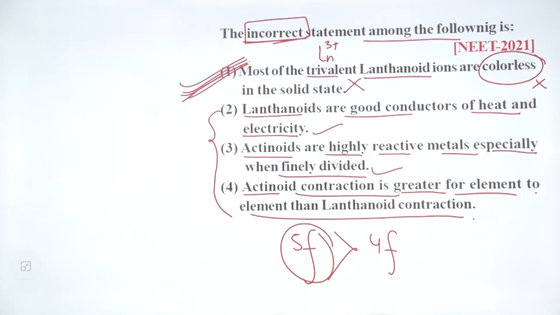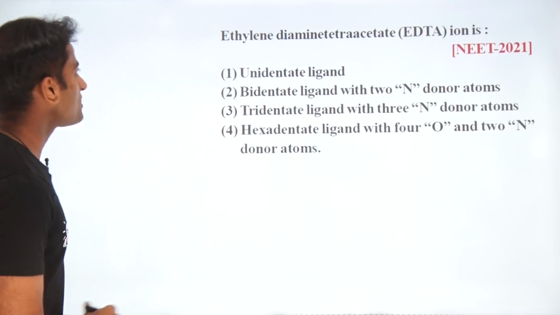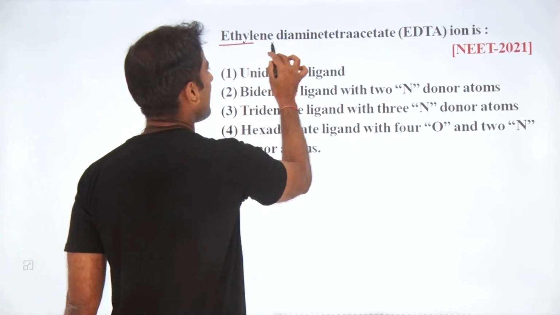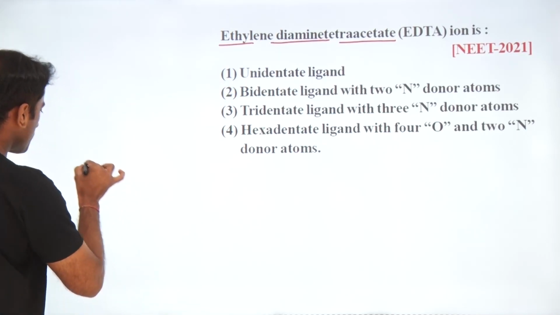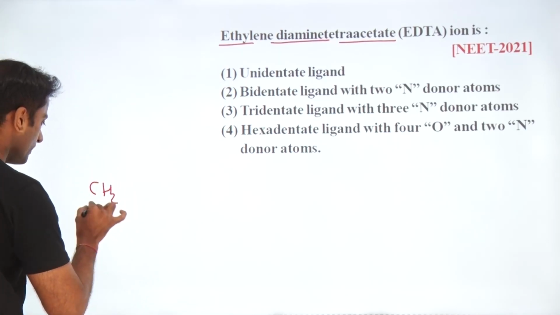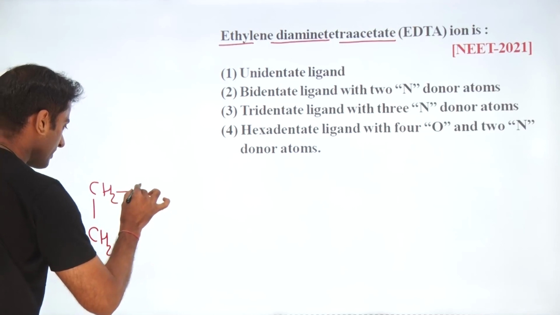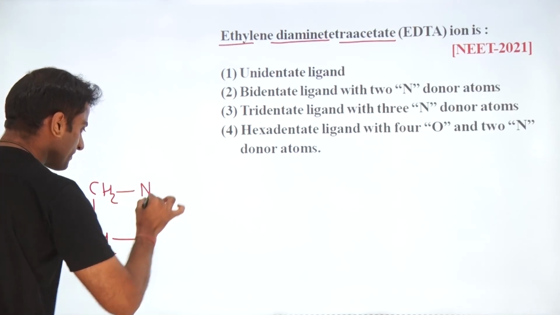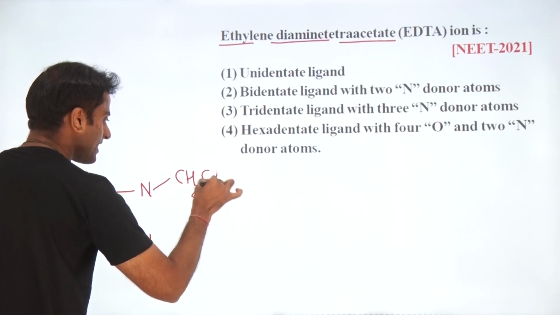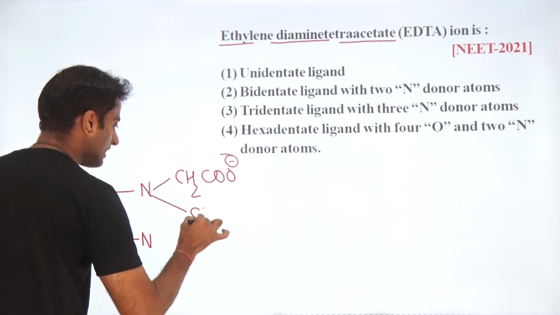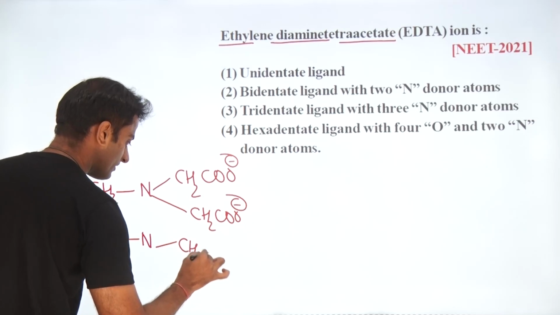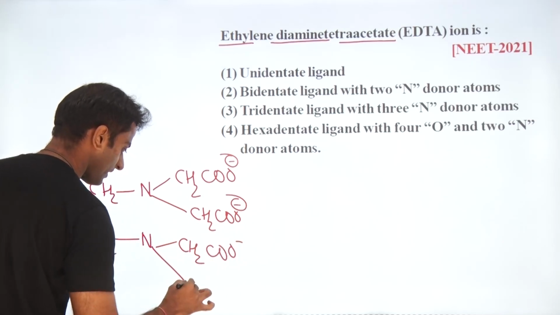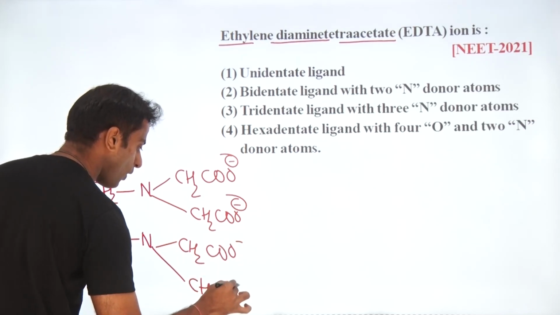Hello everyone. This question is asking about ethylenediaminetetraacetate, the EDTA ion. The structure has an ethylene group, 2 amine groups, and the tetraacetate 1, 2, 3 and 4.